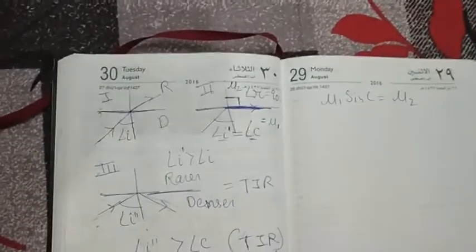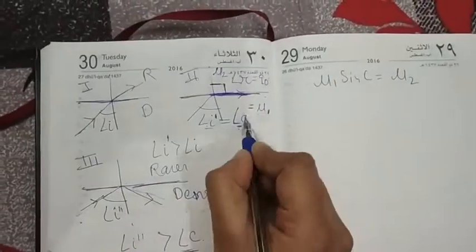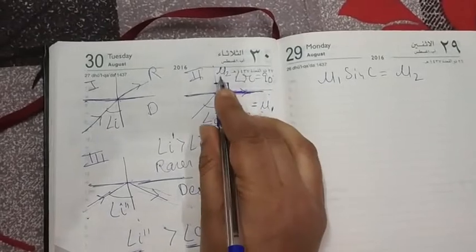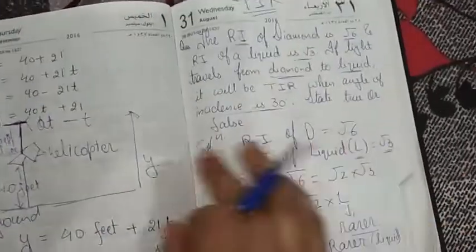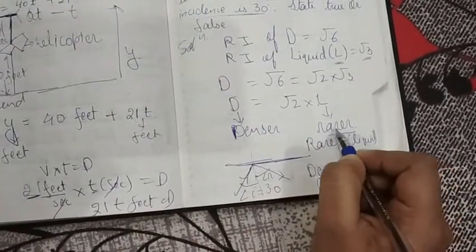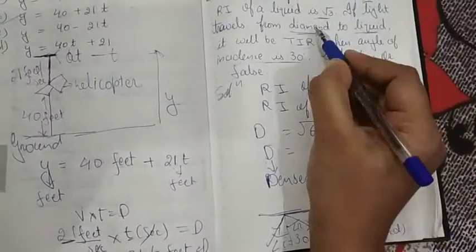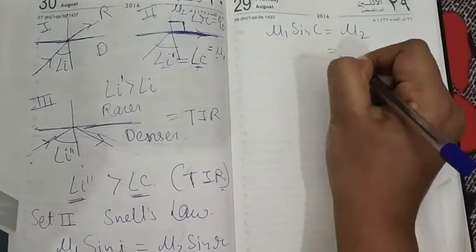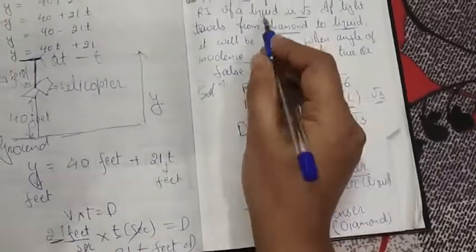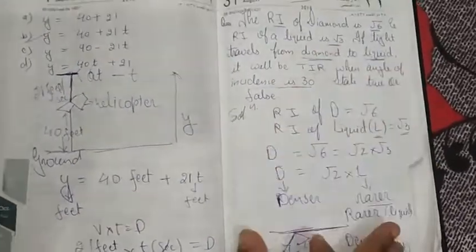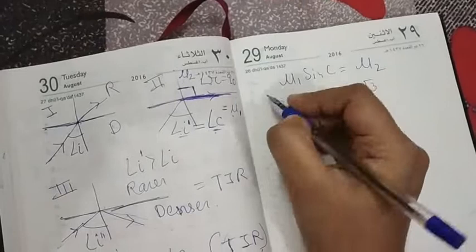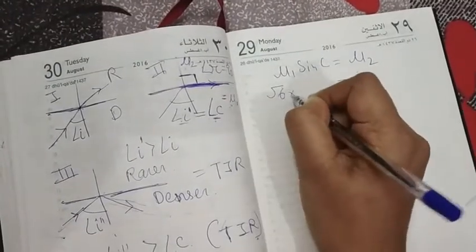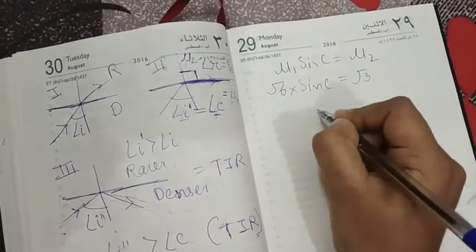Now come back to our question. Look, mu1 is our denser medium and mu2 is our rarer medium. Here the liquid is our rarer medium, which has refractive index √3, so can I write mu2 is equal to √3? And mu1 is our denser medium, and this diamond has refractive index √6. So √6 into sin C. What is sin C now?